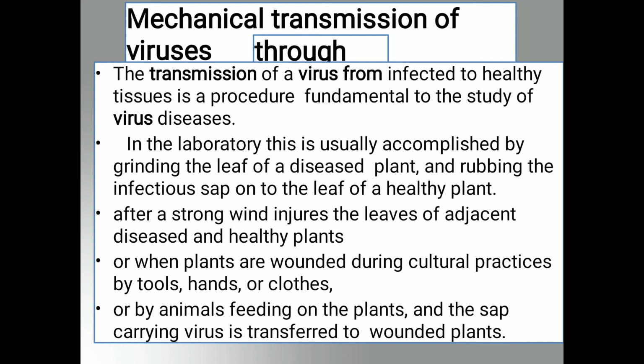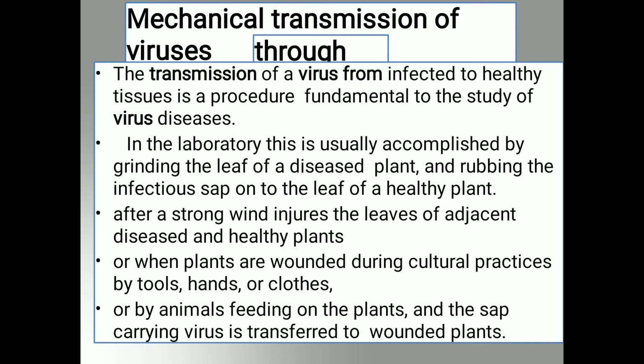Second, what happens after strong winds injure the leaves of adjacent diseased and healthy plants. That means if there is a heavy flow of wind, during the high wind velocity the leaves of the infected plant and healthy plants come in contact with each other and rub against each other.